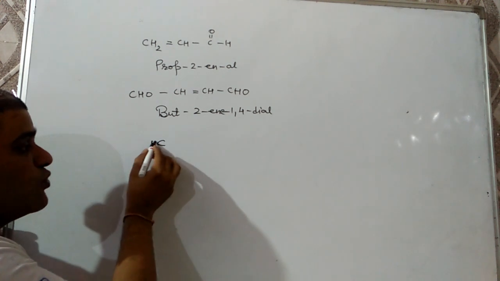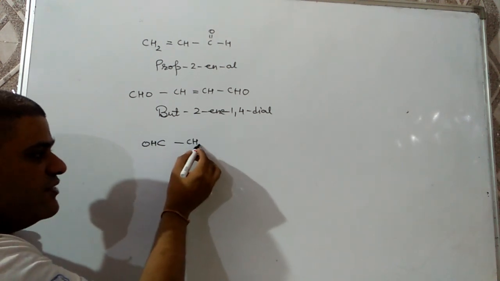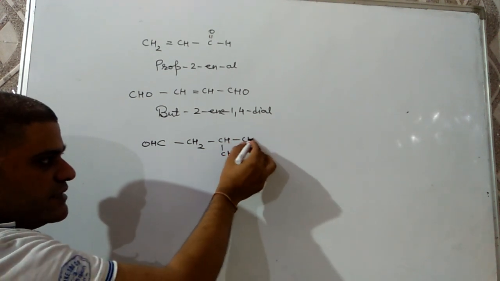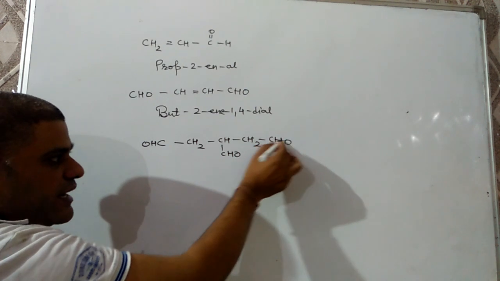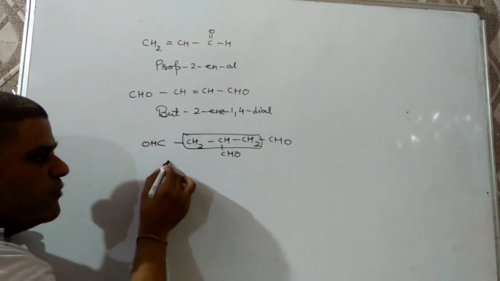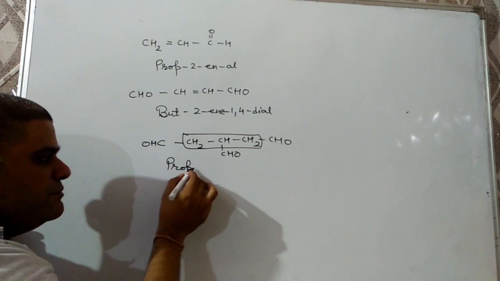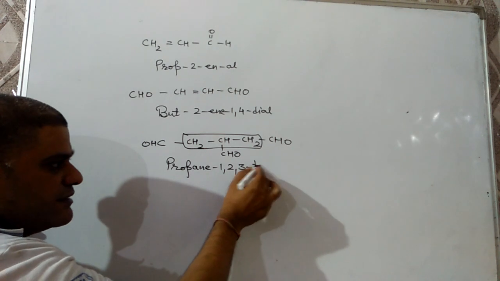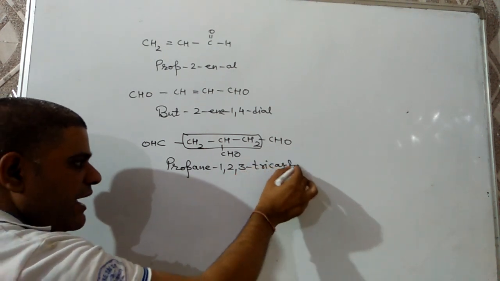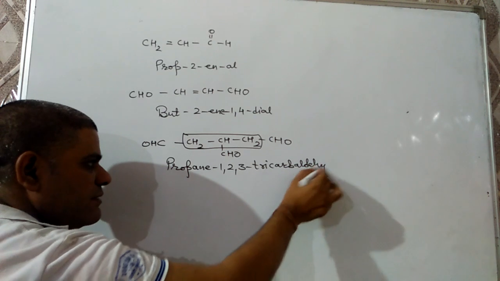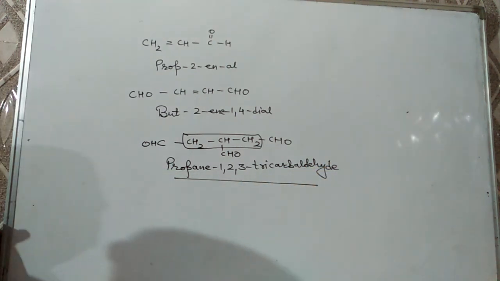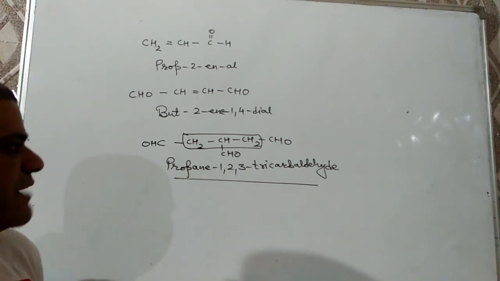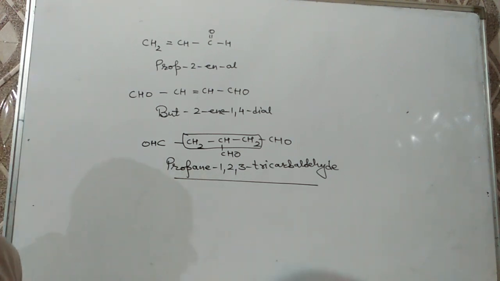But if 3 CHO groups are there, then neither is counted in the chain, according to the 1994 recommendation by IUPAC. Neither is counted in the chain, so the IUPAC name will be propane-1,2,3-tricarbaldehyde. As the aldehyde group is not counted in the chain, its suffix will be carbaldehyde. So the IUPAC name will be propane-1,2,3-tricarbaldehyde.